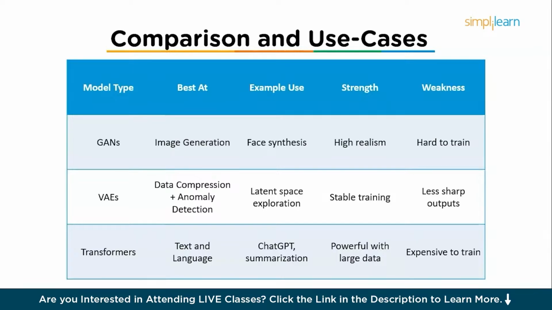The first one is GANs, and it is best at image generation. An example use is face synthesis. The associated strength is high realism, and the weakness is it is hard to train. Then we are seeing VAEs, and it is best at data compression, plus it is also good in anomaly detection. So it is used for latent space exploration.